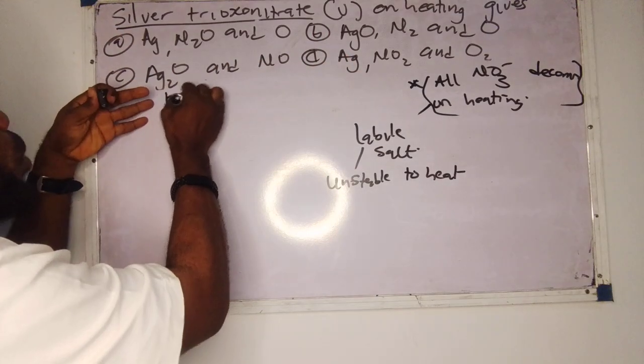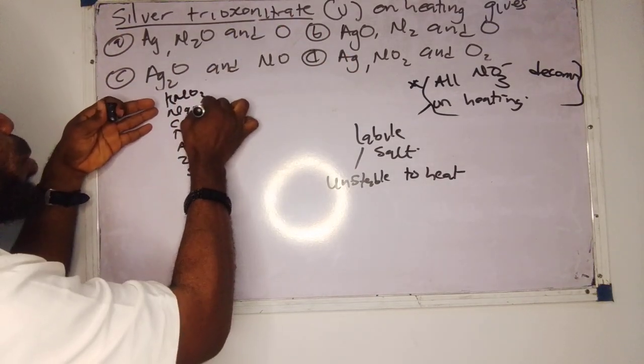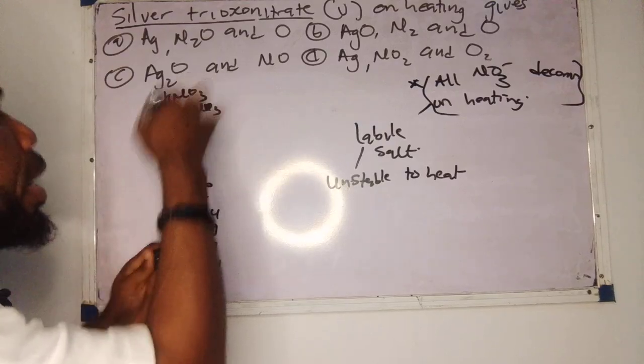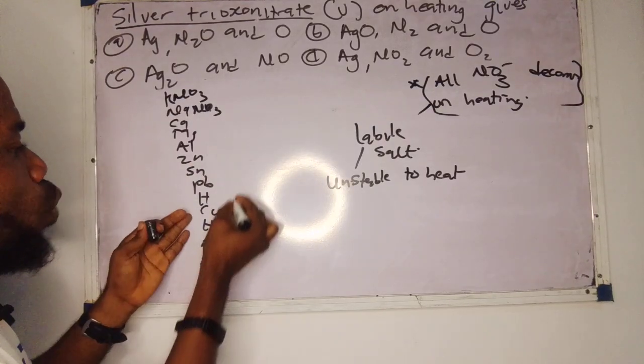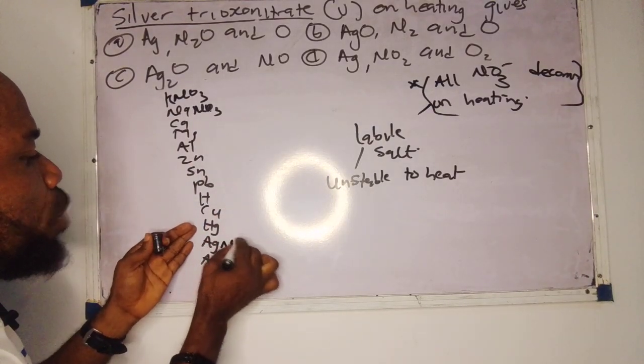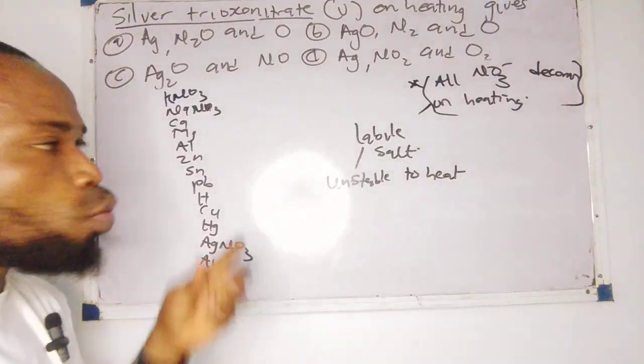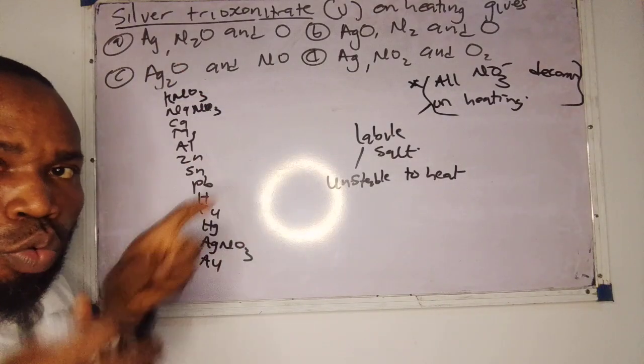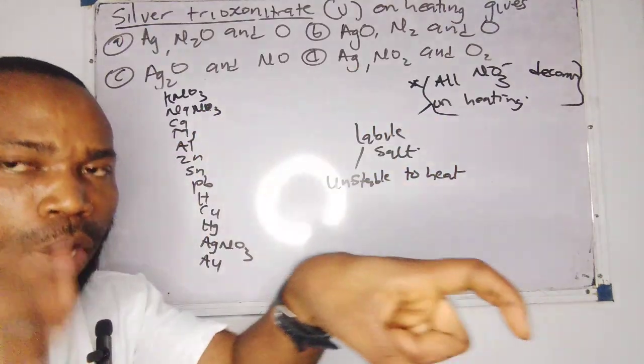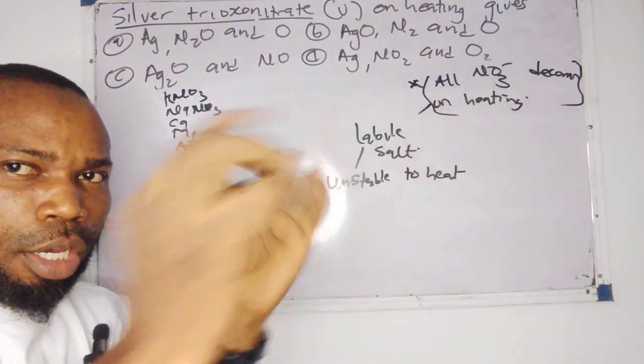There is potassium trioxonitrate, sodium trioxonitrate, and silver trioxonitrate. But we want to use this series to know the products that will be formed for each trioxonitrate. You are getting the picture.